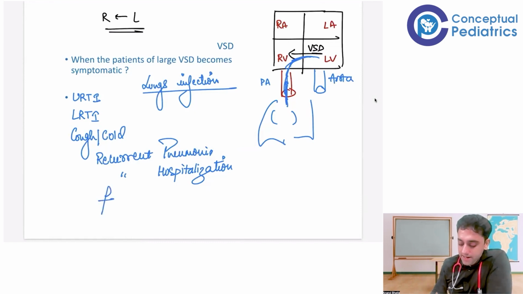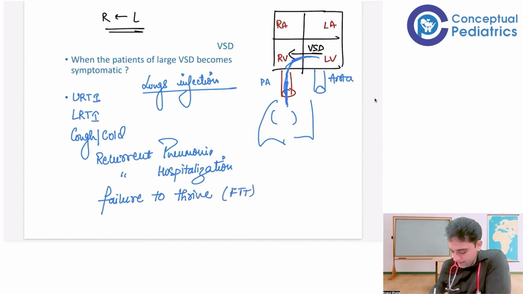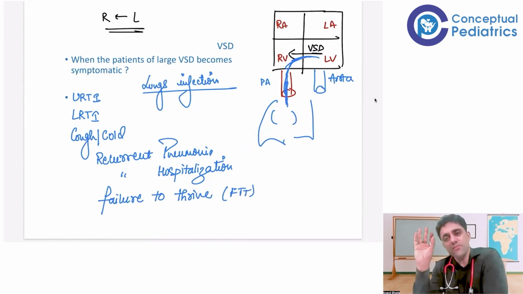And the baby ends up having a case of FTT. What is FTT? The answer is failure to thrive. FTT is nothing but failure to thrive. That's it. Very simple, very easy.